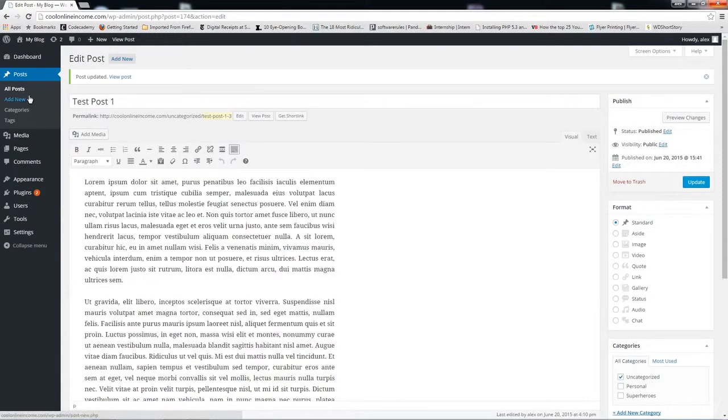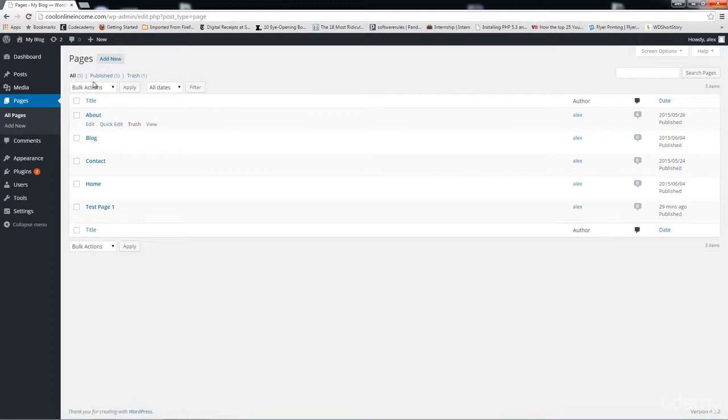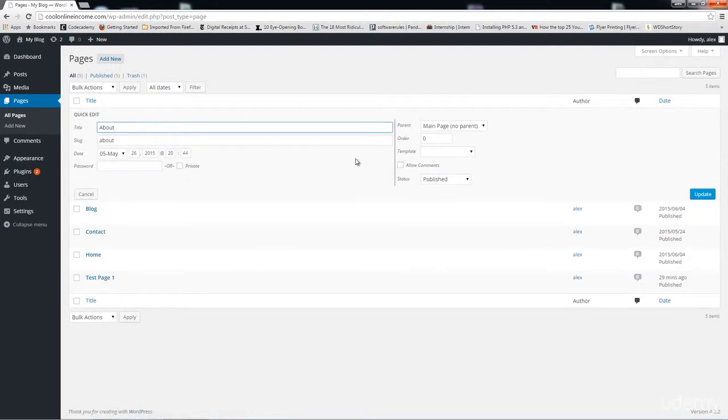And the same applies for pages as well. You click on the all pages tab, and down here you have some pages that I've created. And it's pretty much the same thing. You can click on quick edit and you can change the parent, you can change the order in which the page will be published, the status as well, pending review, draft. You can add your password, you can change the date in which the page was published. So that's pretty much a couple of things that you can do.